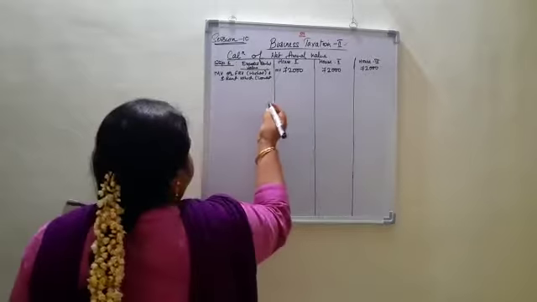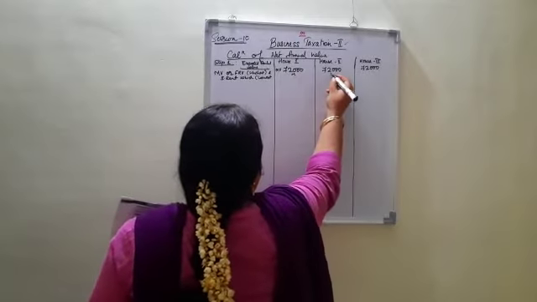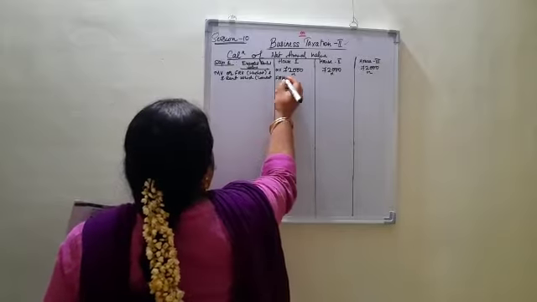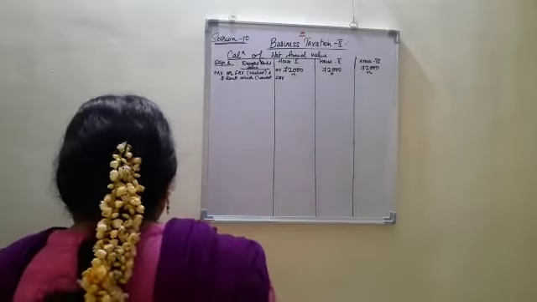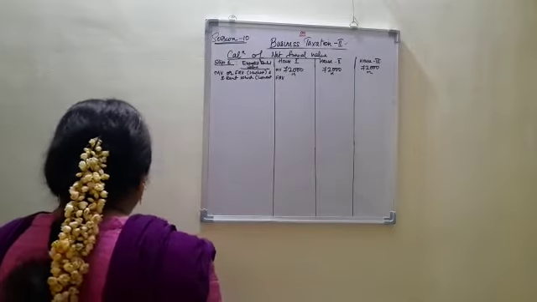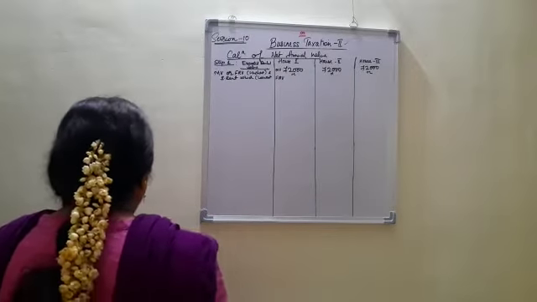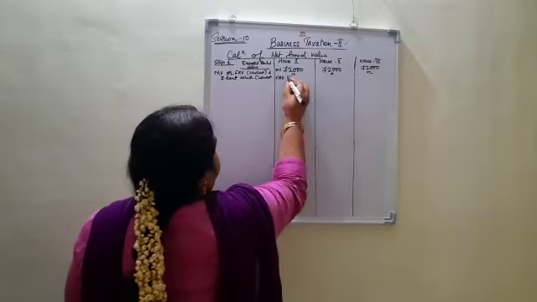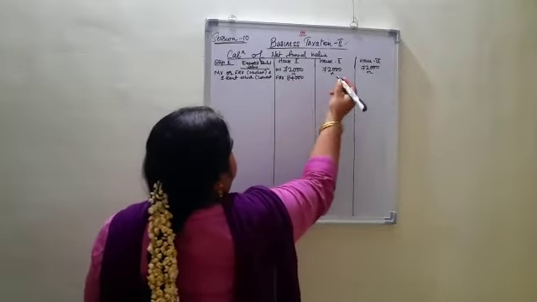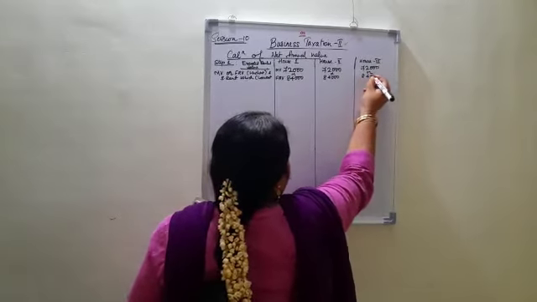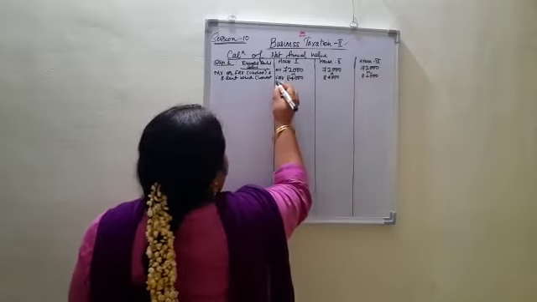So I am comparing this with your fair rental value. What is the fair rental value of house 1? It is 84,000 in all the cases: 84,000 in the case of house 1, 84,000 in the case of house 2, and 84,000 in the case of house 3.